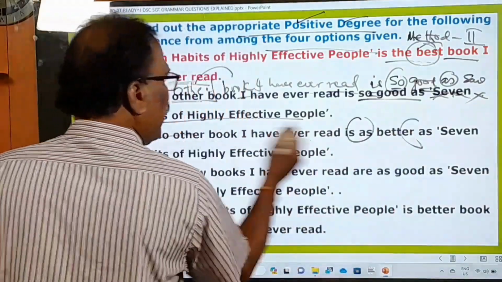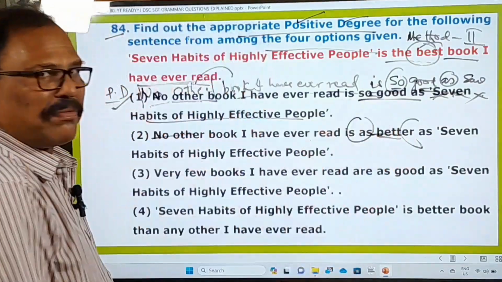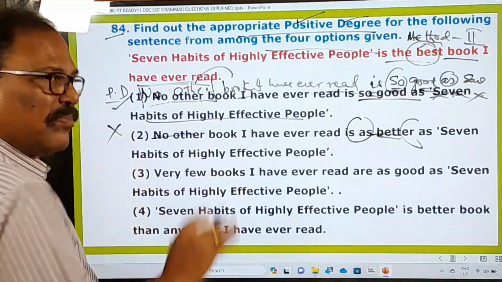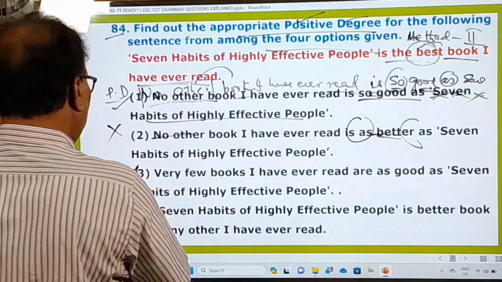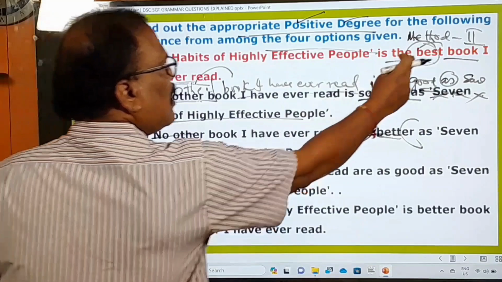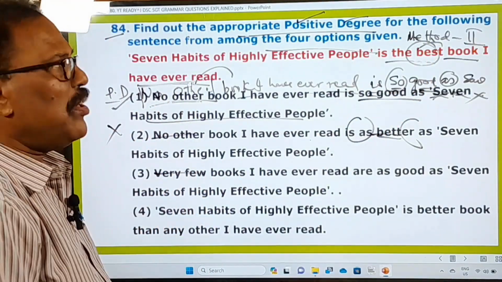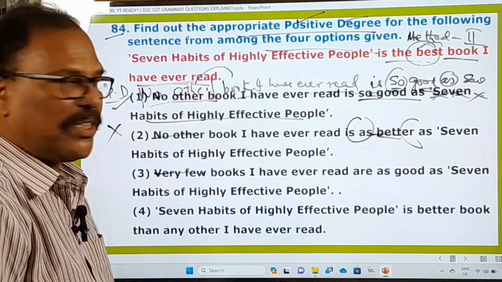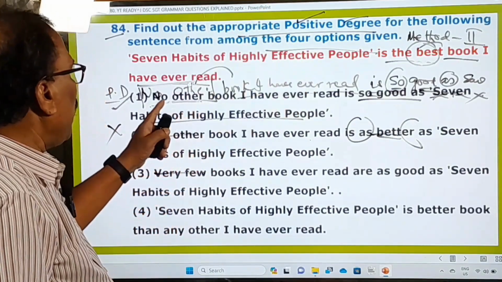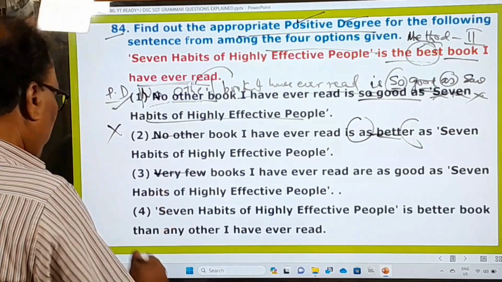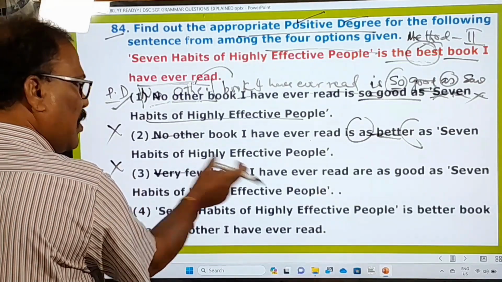See, in the positive degree, he has used a comparative adjective. That's why this is wrong. And the third one is "very few". This is the second method. In the second method, the positive degree does not begin with "very few". Only in the third method does the positive degree begin with "very few". In the second method, the positive degree begins with "no other". So that's why this is wrong.